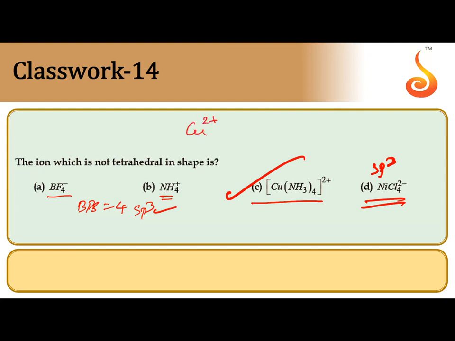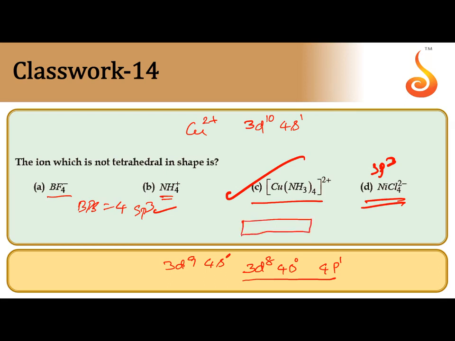Copper is in +2 state. The electronic configuration of copper is 3d10 4s1, but 2 electrons we have to remove, giving 3d9 4s0. But since ammonia is a strong field ligand, scientists came to know that an electron is excited from 3d9 to 4p. Out of 3 orbitals of 4p, the excitation of electron takes place to one of the p orbitals.